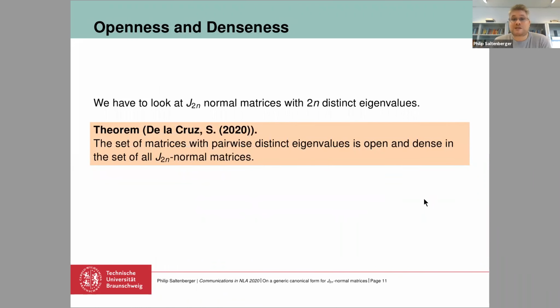So what we did is we looked at the J-normal matrices with 2n distinct eigenvalues. Of course, a matrix with 2n distinct eigenvalues will be diagonalizable. And for this set, the statement, in fact, is true. This is our next little theorem: the set of matrices with pairwise distinct eigenvalues is open and dense in the set of all the J-normal matrices. So this means that the complement of this set is a nowhere dense subset.